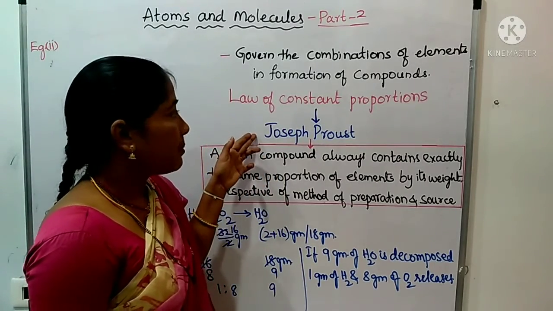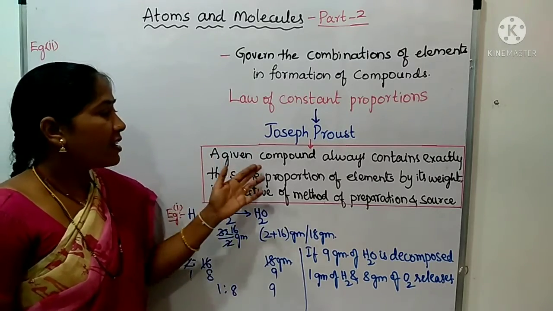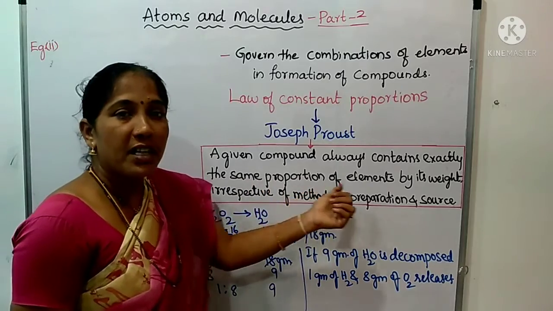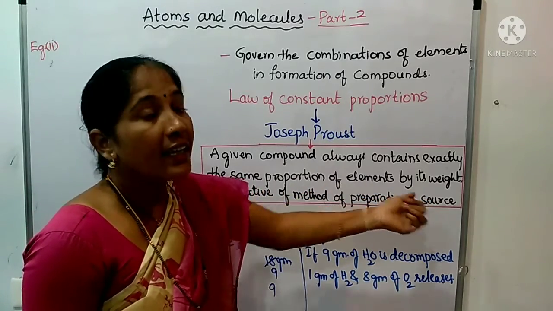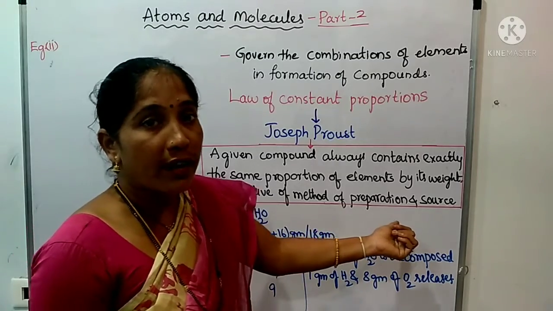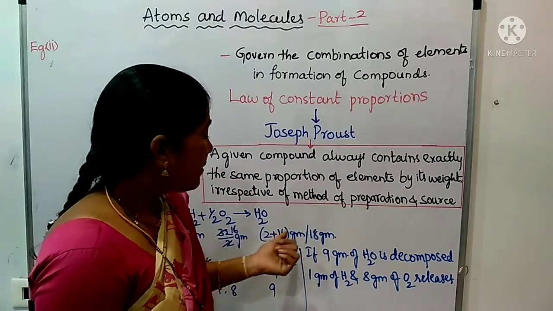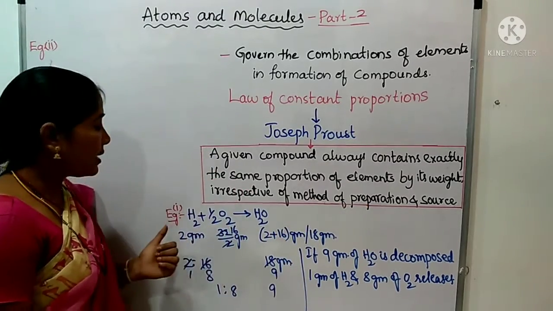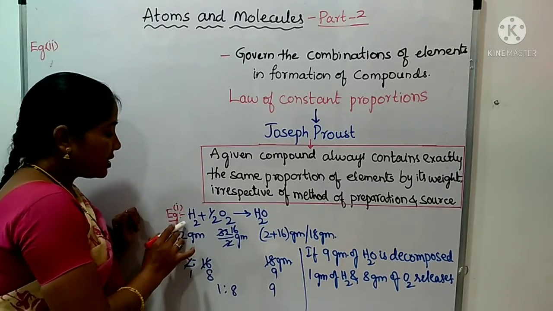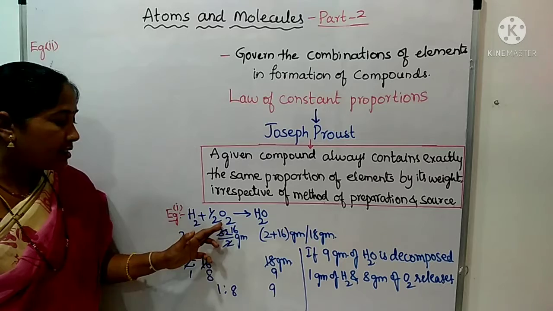This law was given by the scientist Joseph Proust. According to this, a given compound always contains exactly the same proportion of elements by weight, irrespective of the method of preparation and also irrespective of its source. We will see this with some examples. If we take water, how is water formed? It is due to the reaction of hydrogen with oxygen.